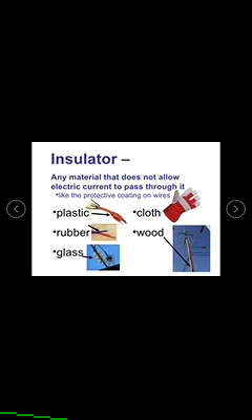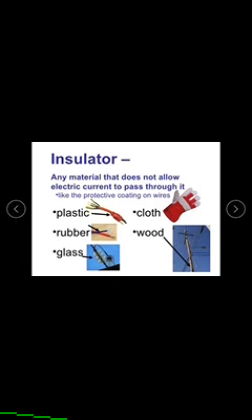Next one is rubber. Rubber also acts as an insulator. Next one is glass. Glass also acts as an insulator. Wood also does not allow electricity through it, so it is called an insulator. Cloth also does not allow electricity, so it is called an insulator.